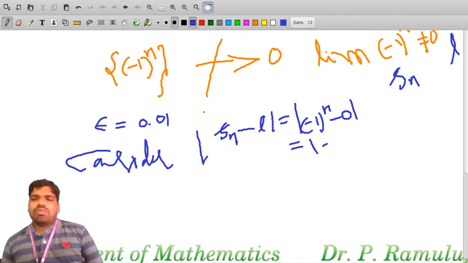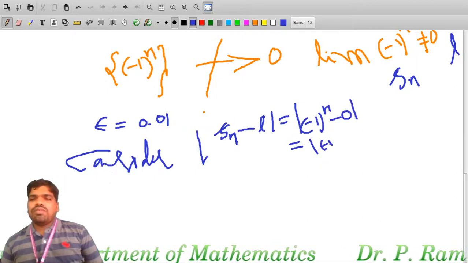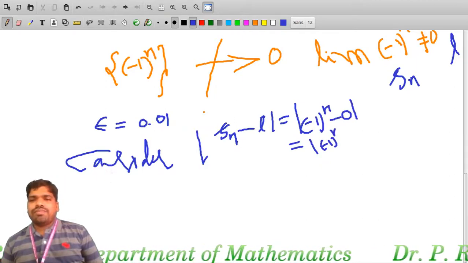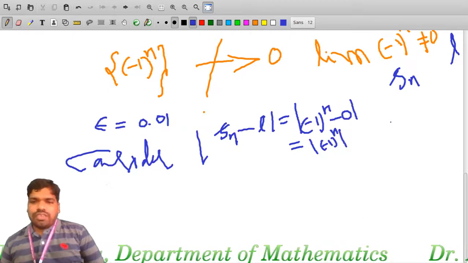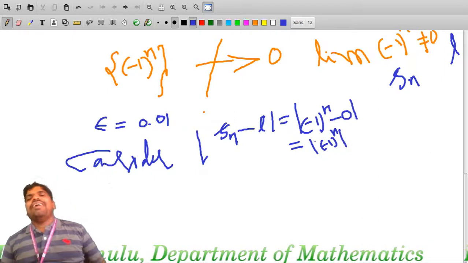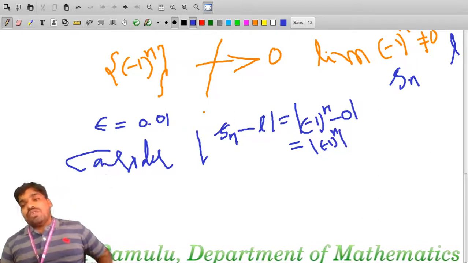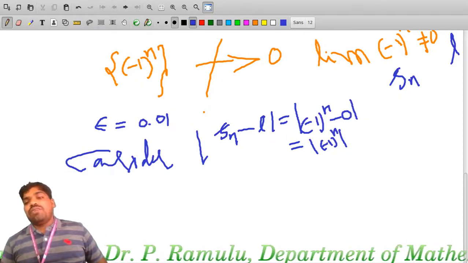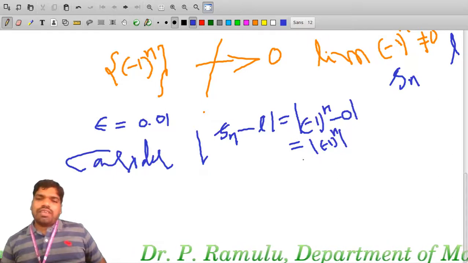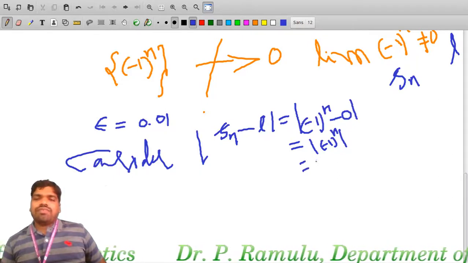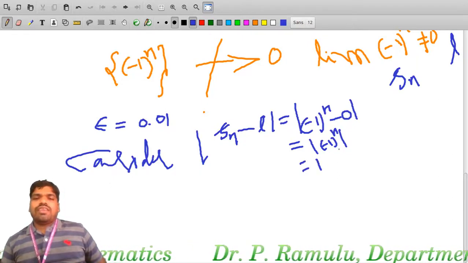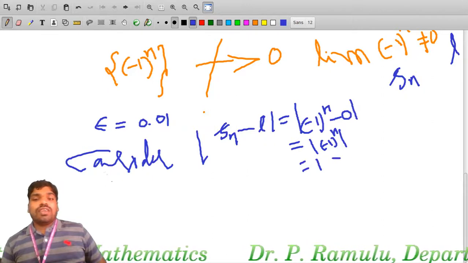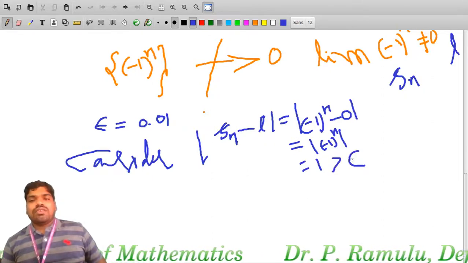Modulus of minus 1 whole power of n, subtracting 0. If I substitute any n value, what will we get here? That equals 1. So this 1 is not less than epsilon, which means it is greater than epsilon.